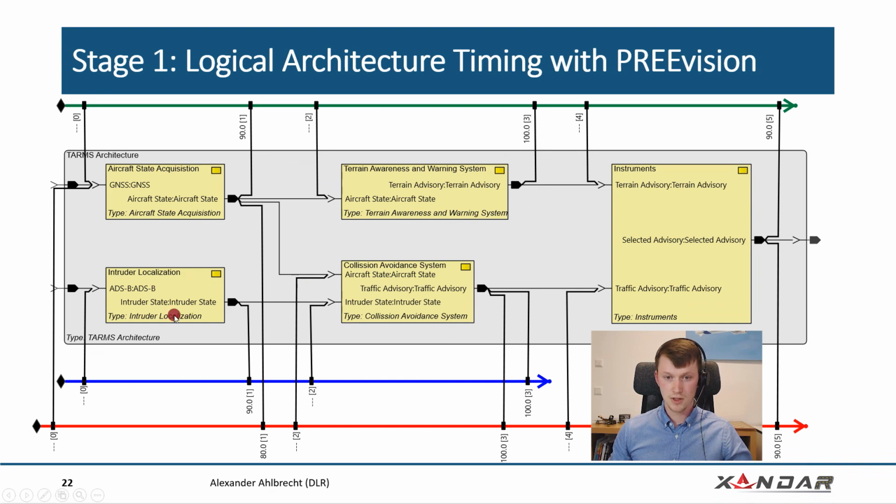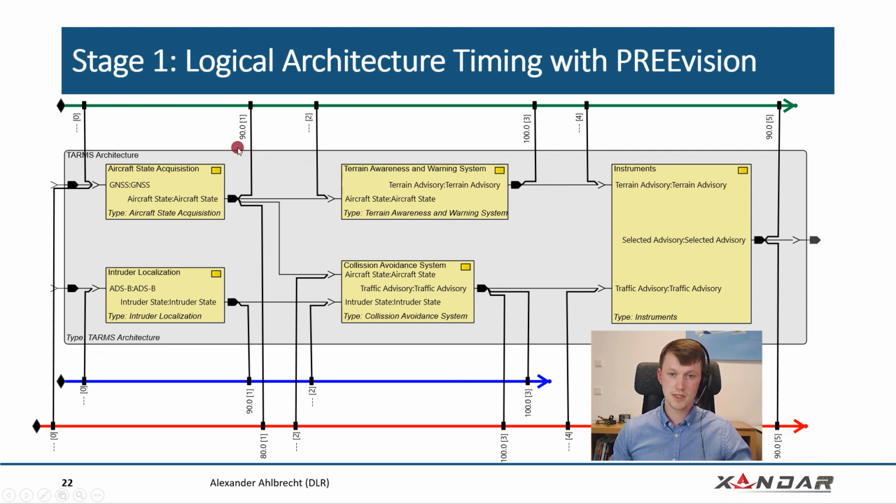But the intruder localization is only used for the collision avoidance. In addition, we use the information that is generated in the form of advisories to the pilot, so how he can avoid dangerous situations. We forward them to the instruments, and then we can display them to the pilot. And to consider timing, we now also defined event chains and timing constraints.